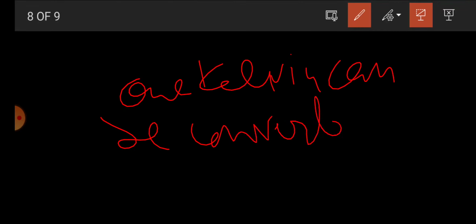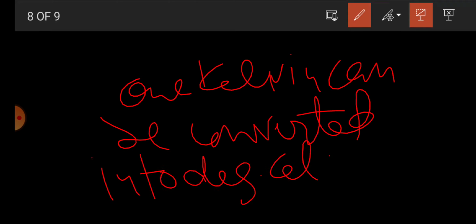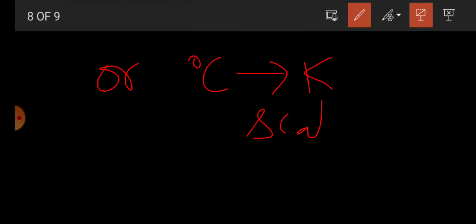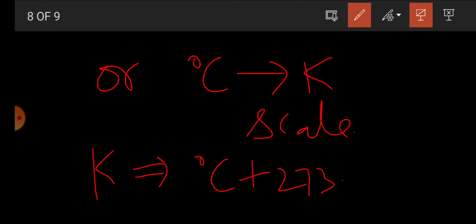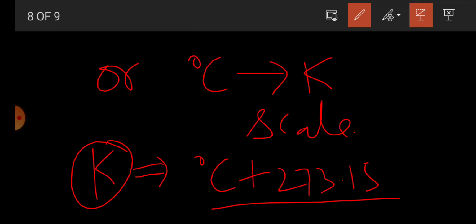Okay students, so Kelvin can be converted into degree Celsius, or degree Celsius can be converted into the Kelvin scale. To convert into Kelvin, you have to take the degree Celsius plus 273.15, then you get the Kelvin.